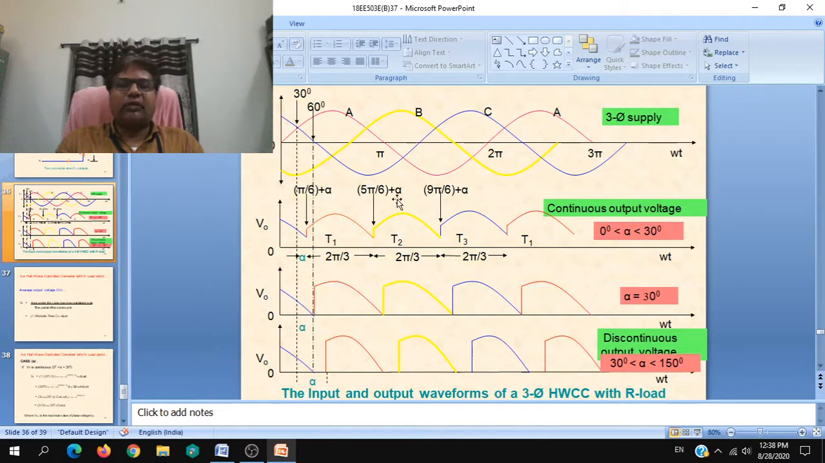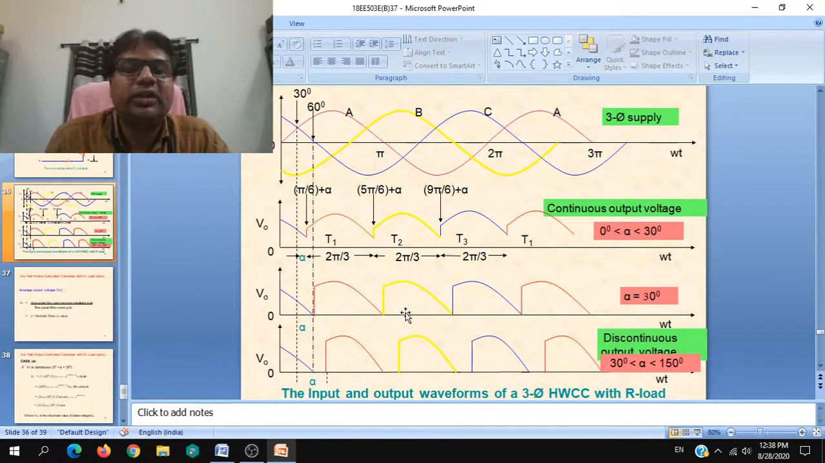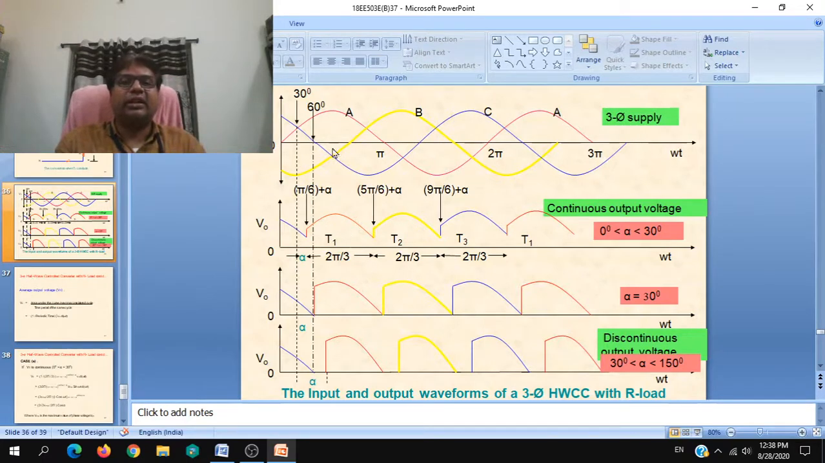But when alpha is between 0 to 30, if alpha is 30, it means 60 plus 30. Sorry, pi by 6, or it is not 60, it is 30. The reference is 30 degrees. When you mention alpha as 0 degrees, the minimum firing angle is 30 degrees. When alpha is 30 degrees, the firing angle is 60 degrees.